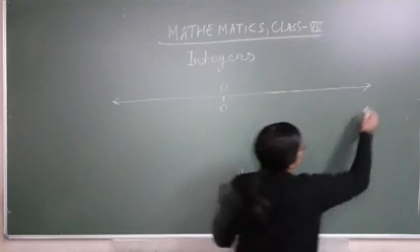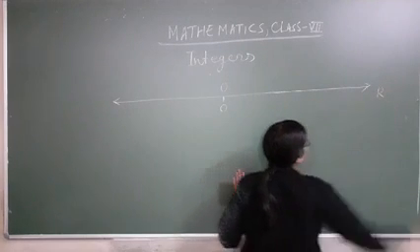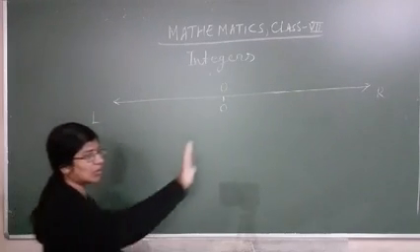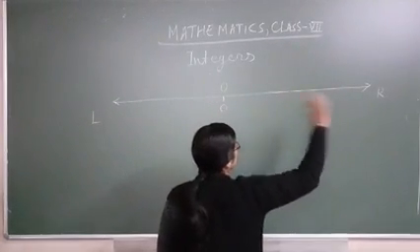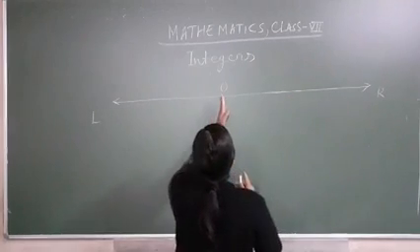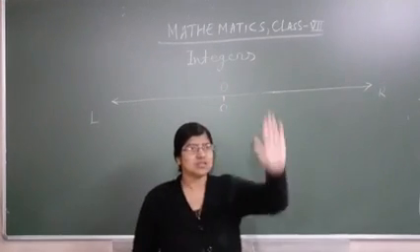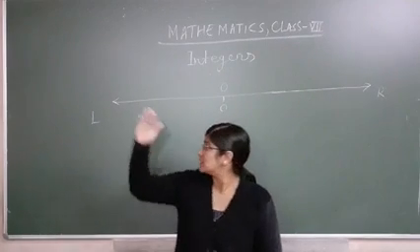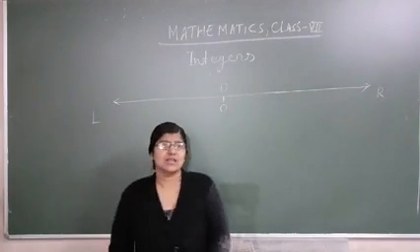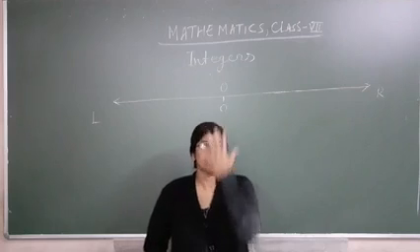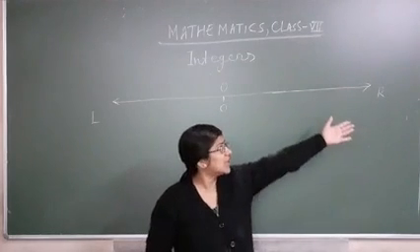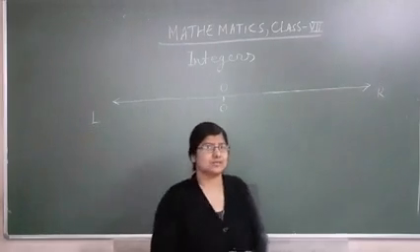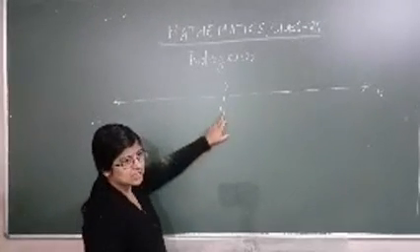This is your right hand side, and this is your left hand side. What is on your right side will be the right hand side. This is the center, this one is the right hand, so this is the right hand side, and this one is the left hand, so this is the left hand side. Suppose this is 0, your face is 0, so your right hand is called the right hand side and your left hand is called the left hand side. Okay, at the center here 0.